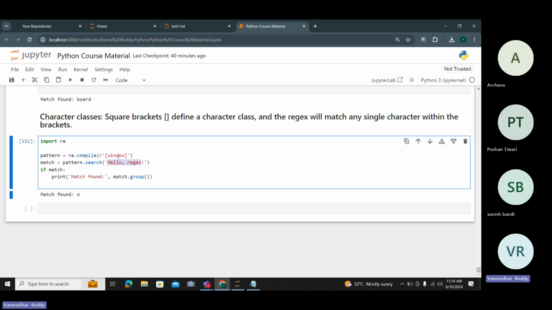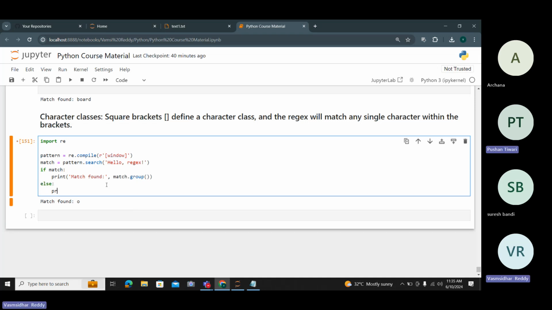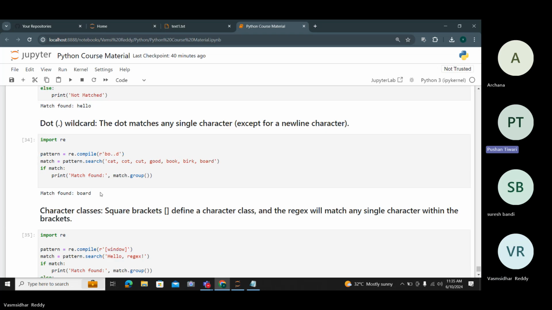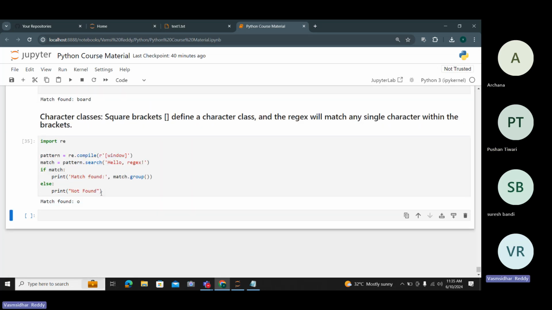This is my search pattern. If I find any windows in this search pattern, it will give an output. If I don't find anything, it will show the else statement, so else print not found. So not found.